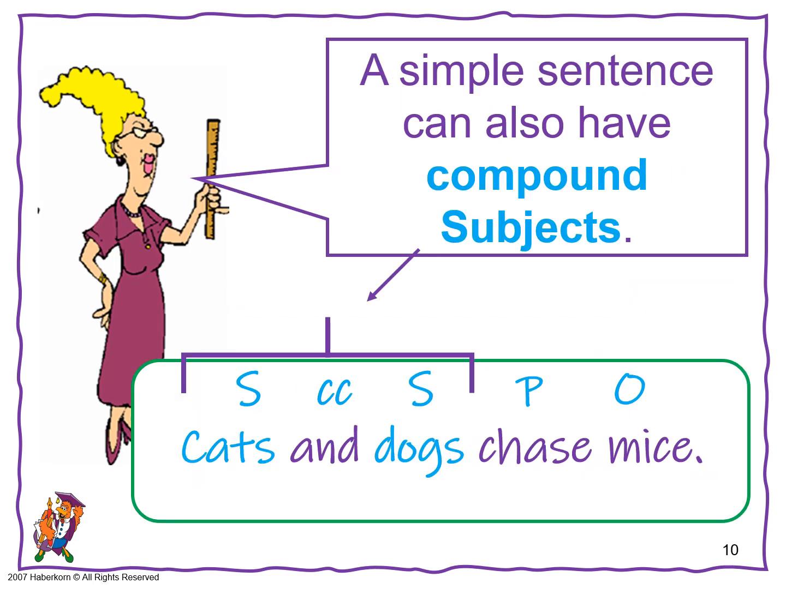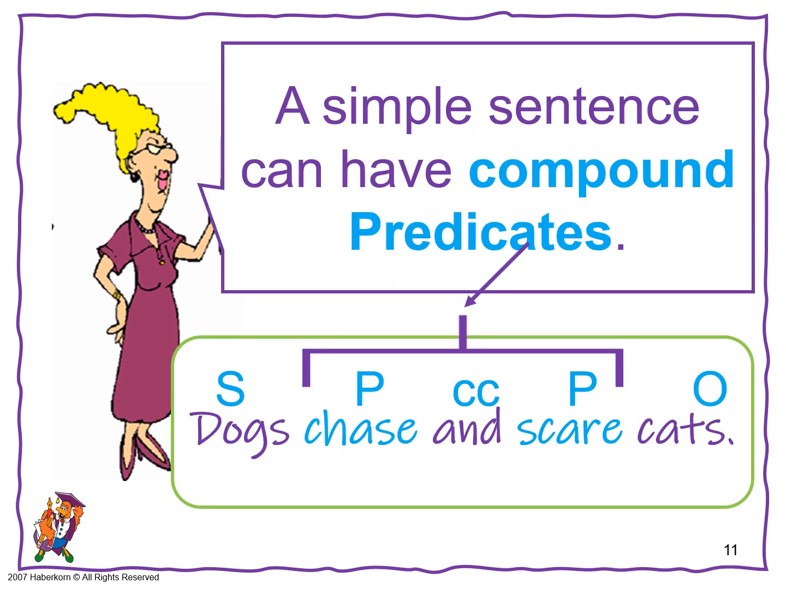Simple sentences can also have compound subjects. This is a new concept. All the parts of a sentence, subject, predicate, and object, can be made to refer to more than one subject, predicate, or object. And when they do, they're called compound subject, predicate, or object. Okay, to extend that thought, a simple sentence can have a compound predicate. Dogs chase and scare cats. The dog can do both things at the same time.